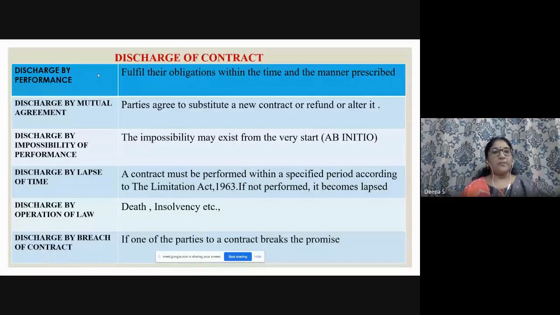Discharge by operation of law due to death or insolvency. Automatically the court enters into the scene and it is discharged by court of law. The last one is discharge by breach of contract, which means one of the parties to a contract breaks the promise. Each and every term differs in its own meaning. When A and B come into contract and at the final stage somebody breaks the promise, we call it breach of contract.